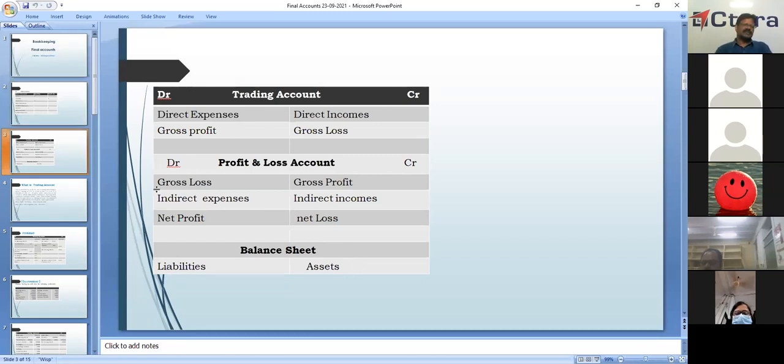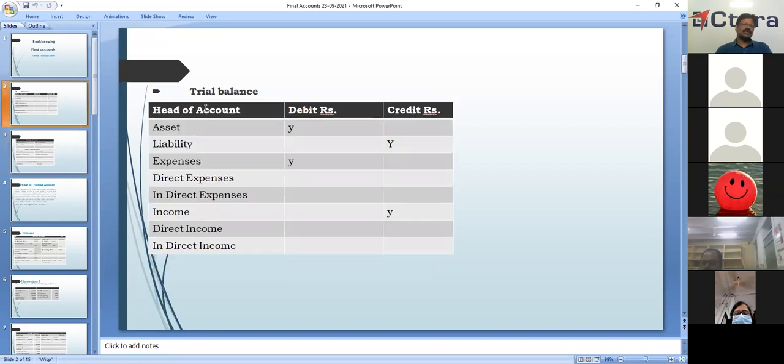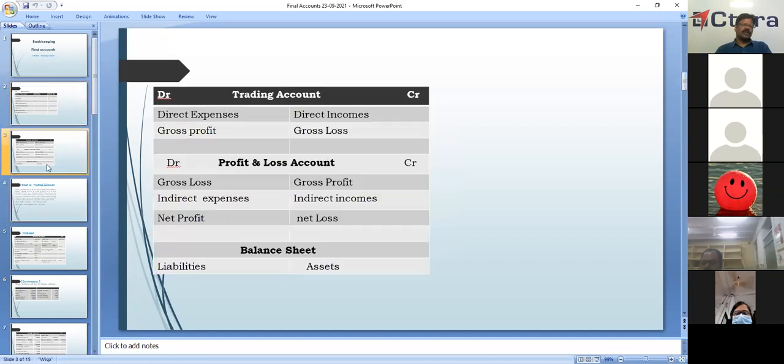So these five categories you have to remember: asset, liability, expenses and incomes. Assets are always a debit item, expenses a debit item, liabilities a credit item, income a credit item. Okay, so we'll go to the format now.